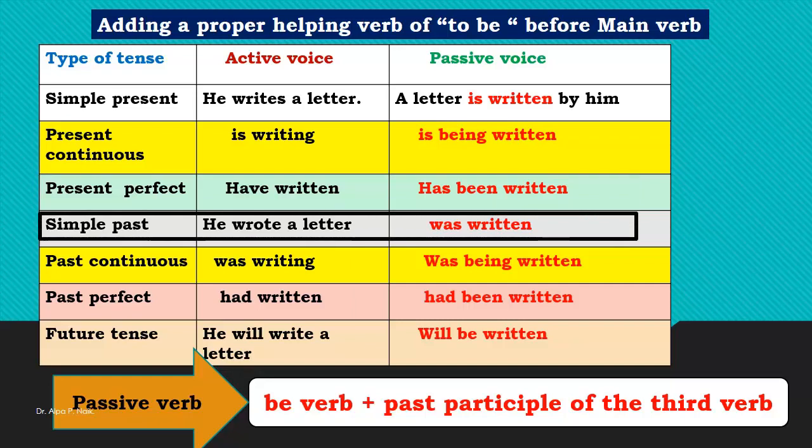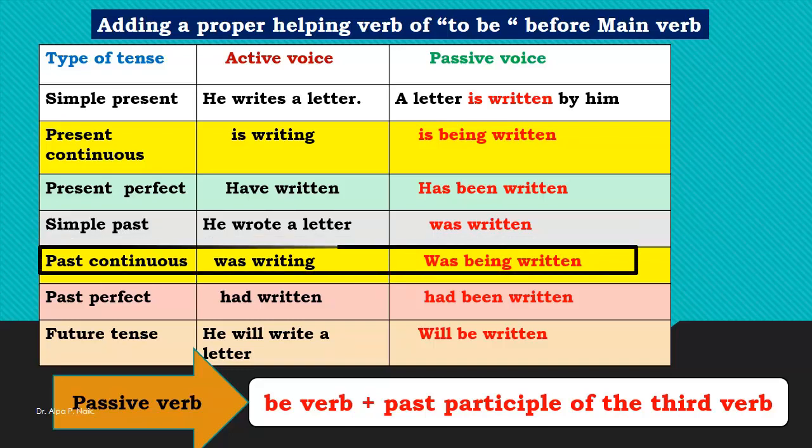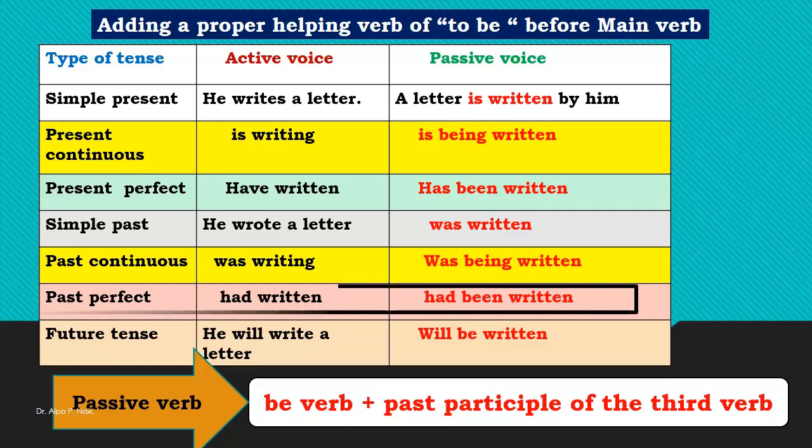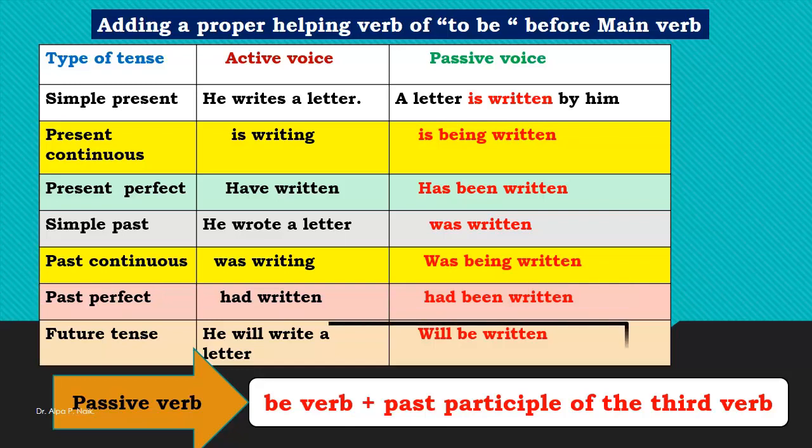In case of simple past, if it is he wrote a letter, we use here was written. So wrote changes to was written. In past continuous, was writing changes to was being written. In past perfect, had written changes to had been written. And in case of future tense, where we use will write, it changes to will be written.